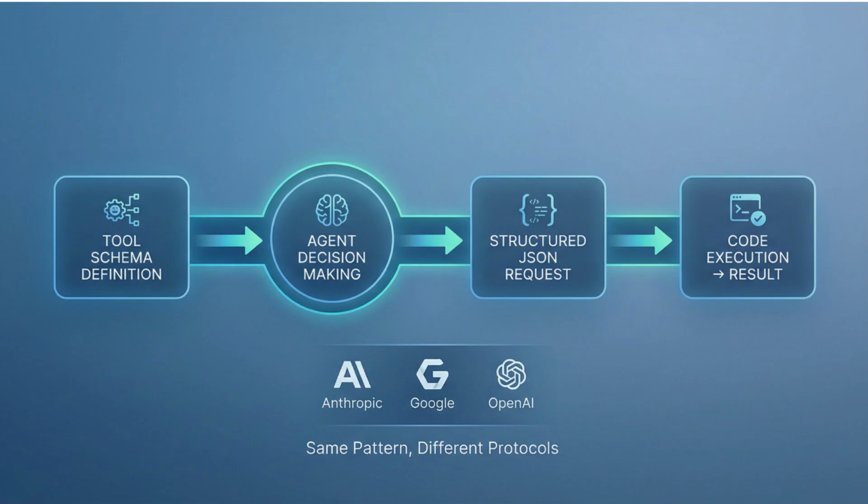Modern LLMs support function calling, also called tool use. The model outputs a structured request to invoke a function with specific parameters. OpenAI, Anthropic, and Google all support this pattern, each with slightly different protocols. But the core concept is the same. You define a tool with a schema, the agent decides when to call it, and your code executes the function with the provided parameters.